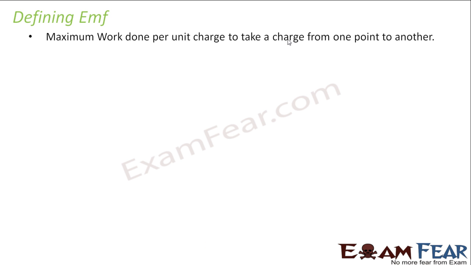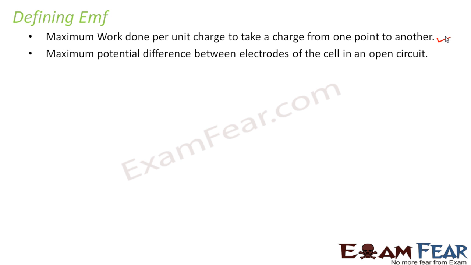If you look at our previous chapter where we talked about potential difference and work, we saw that work per unit charge is nothing but potential difference. So that is why work per unit charge to take a charge from one point to another is known as EMF. Alternatively, it can also be defined as the maximum potential difference between electrodes of the cell in an open circuit. This is very important.